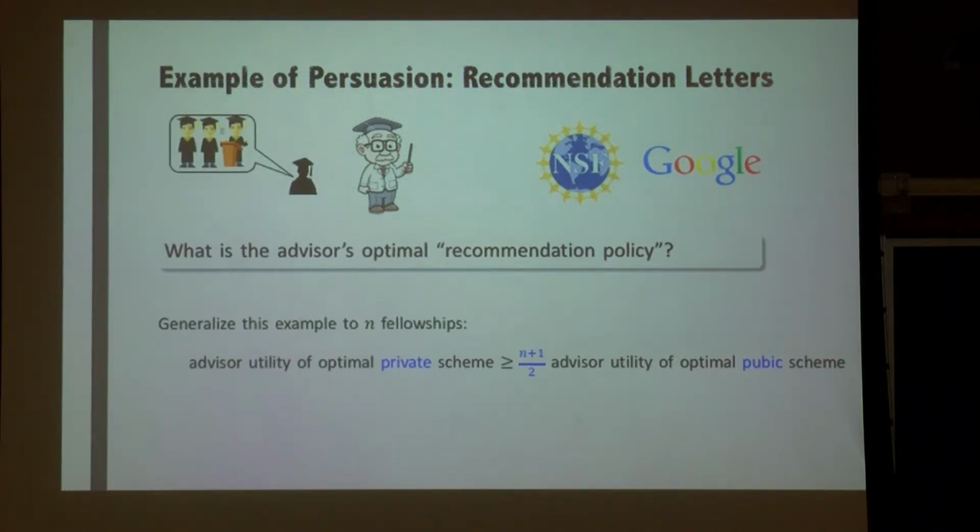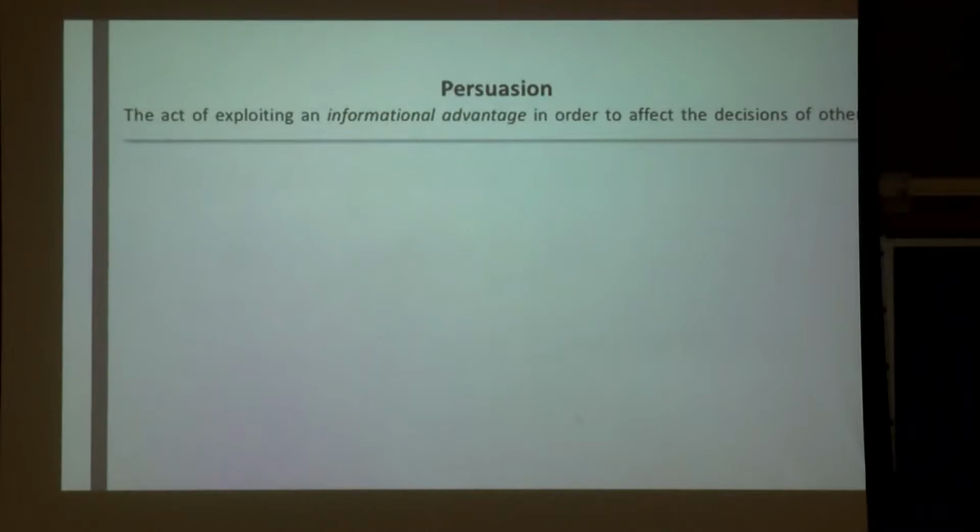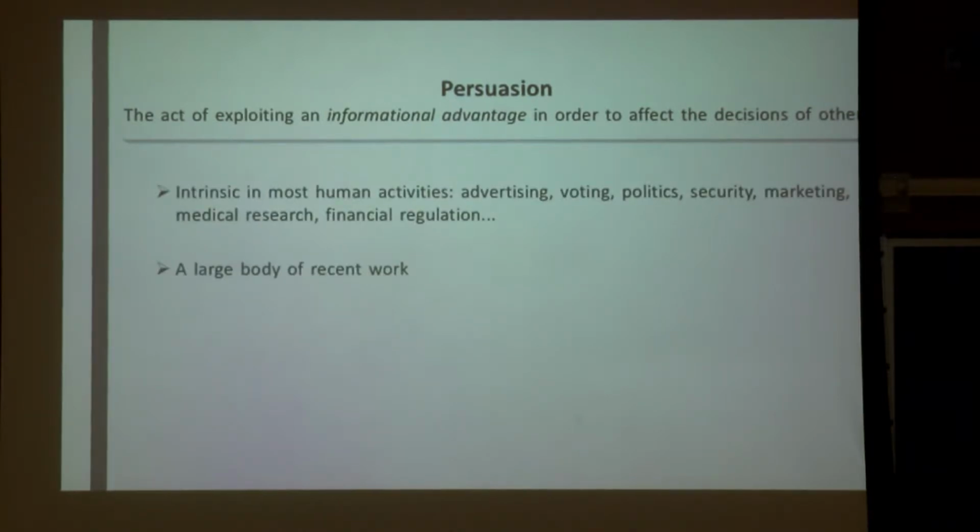So far, I have shown you an example of how the advisor can make use of his informational advantage to influence the fellowship program to take actions that the advisor prefers. And more generally, persuasion is the act of exploiting an informational advantage in order to affect the decisions of others. And this is intrinsic in most human activities and has many applications. For example, this ride-sharing system just talked about in the first talk. And in fact, if you think about the presentation here right now, I'm also doing a persuasion game.